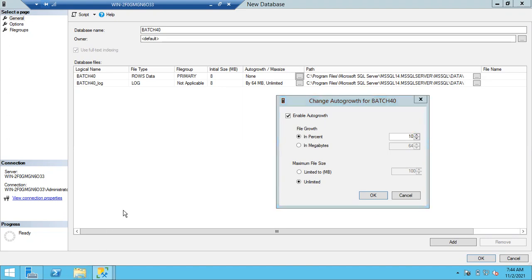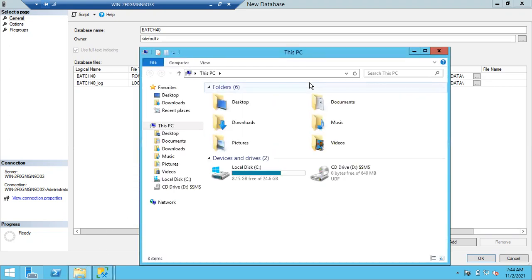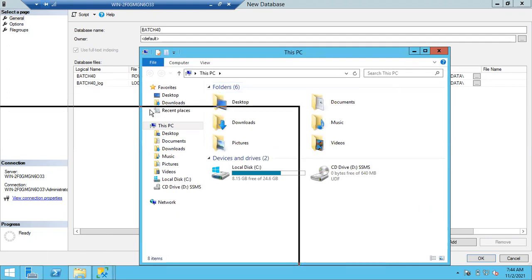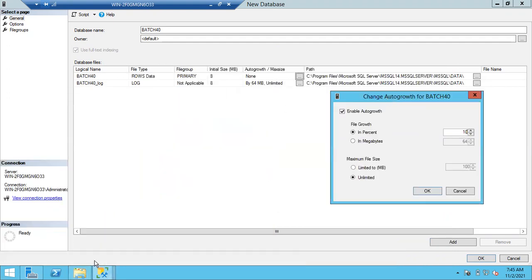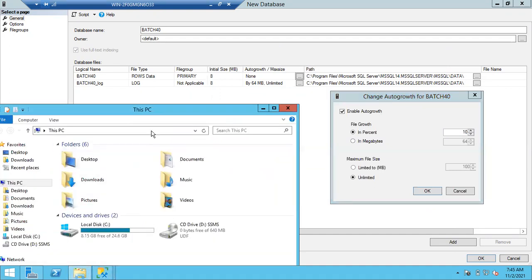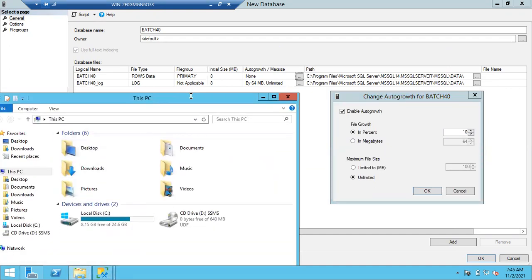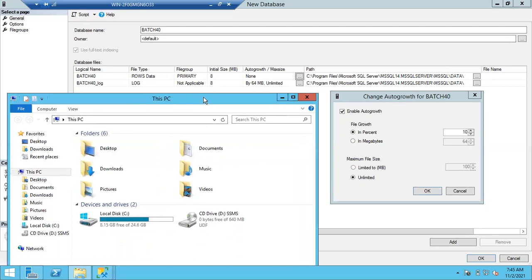Okay, unlimited. Unlimited, until where? Sir, till this space is full. Yes, okay. It's unlimited only, but again there is a challenge. You have to remember one thing: in which drive the file is going to be stored. See here, it is going to be stored in C drive, right? So how much free space is there in it?